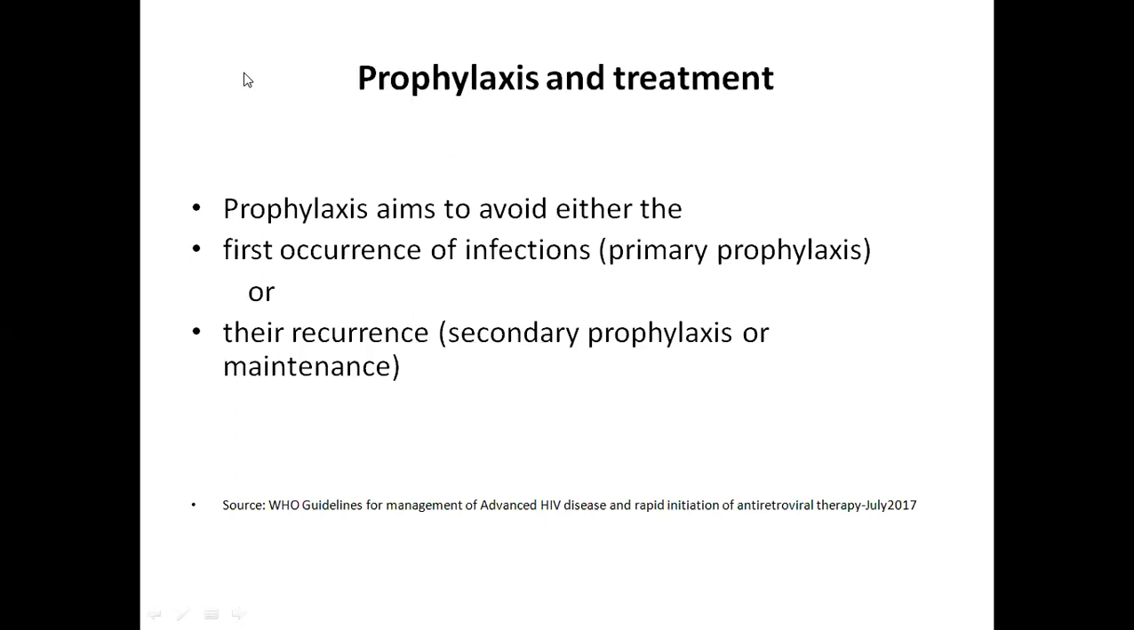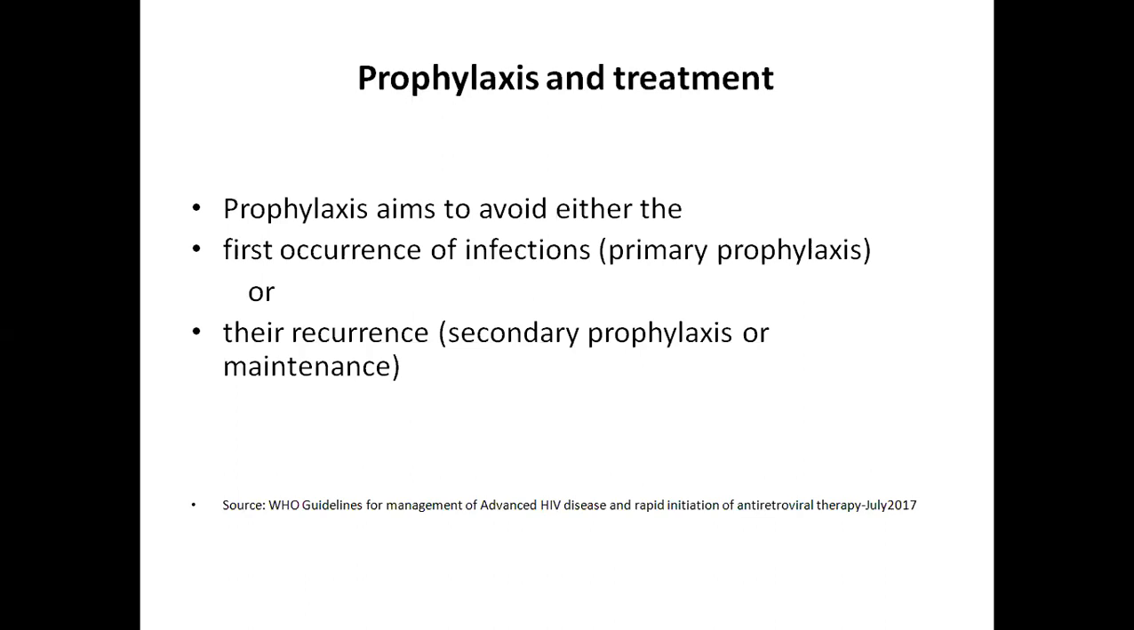Now, there are other terms that we need to define when going through our treatment protocols. That is prophylaxis and treatment. There is a difference between prophylaxis and treatment. Prophylaxis aims to avoid either the first occurrence of infections, that is the primary prophylaxis, or their recurrence, as the secondary prophylaxis or maintenance. The primary prophylaxis is when we give our CPT, for example, the Septrin tablet, for the prevention of toxoplasmosis and other opportunistic infections. That is called the first occurrence of infection or the primary prophylaxis.